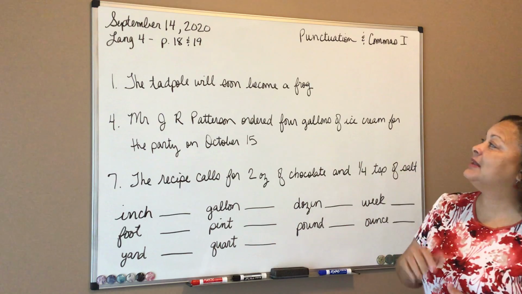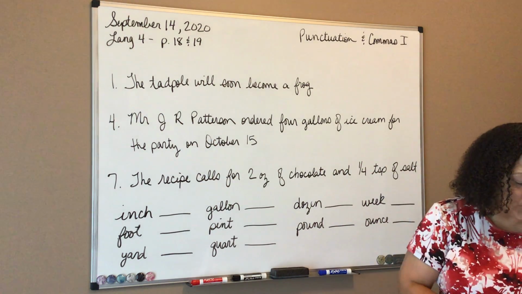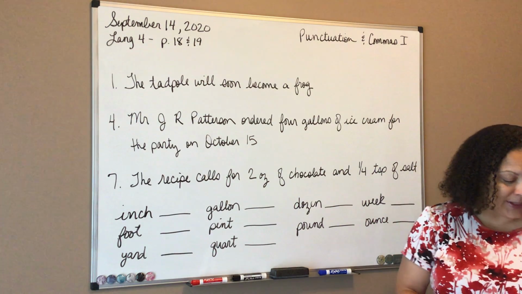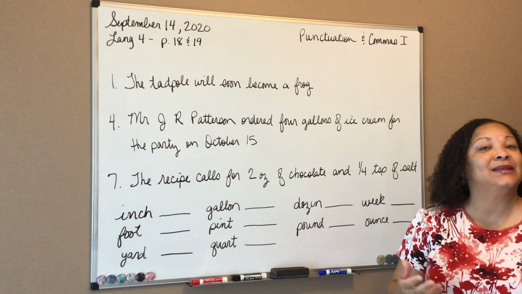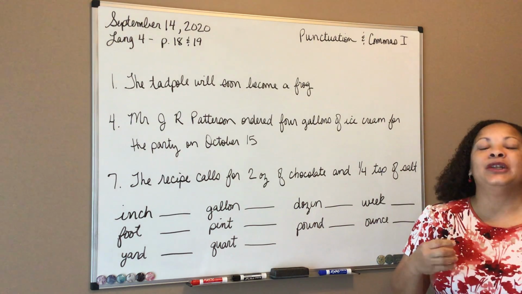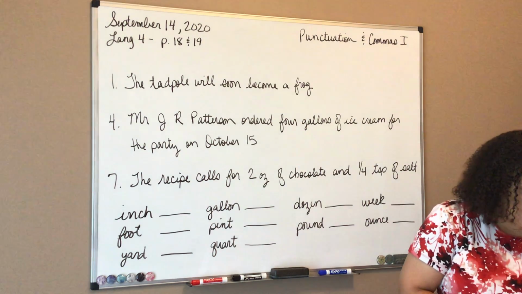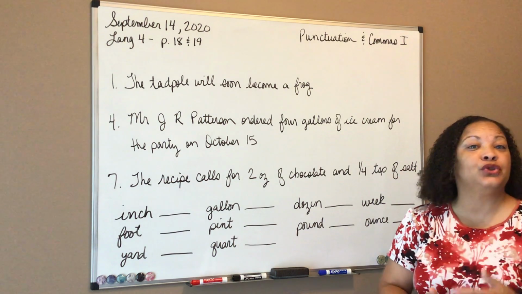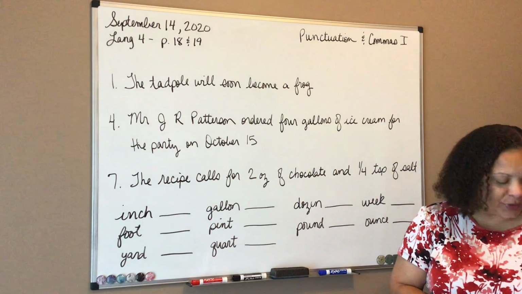All right, so let's begin today's lesson. We're going to be talking about punctuation first and foremost. So abbreviations and end marks is what we're talking about today. We know that a declarative sentence makes a statement and it should always end with a period. An interrogative sentence is a question and it should end with a question mark. Either a request or a command, something being told to do or asked to do, are imperative sentences. They should also end with a period.